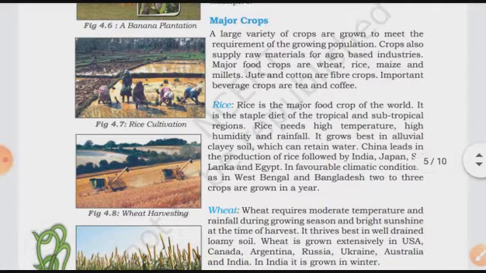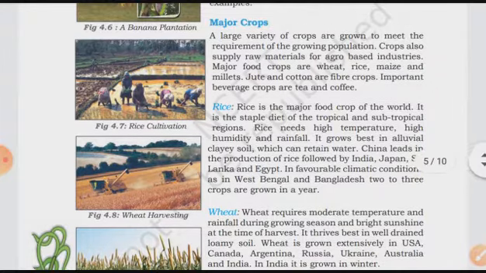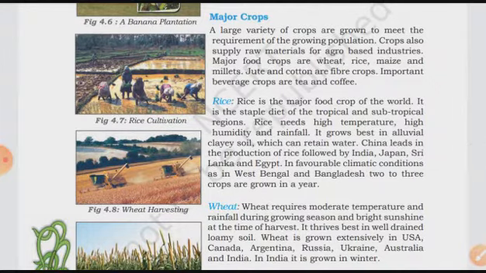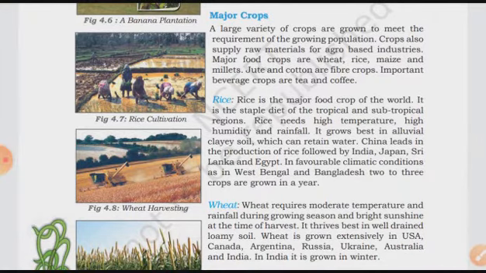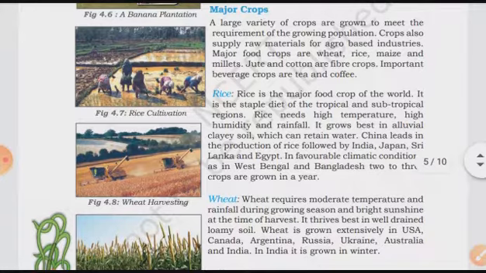A large variety of crops are grown to meet the requirement of the growing population. As you all know, different kinds of crops are grown to fulfill the requirement of the growing population, as the population is increasing by leaps and bounds. Crops also supply raw material for agro-based industries. As we all know, these crops work as raw material for agro-based industries.